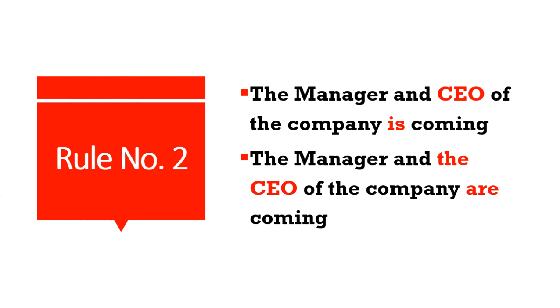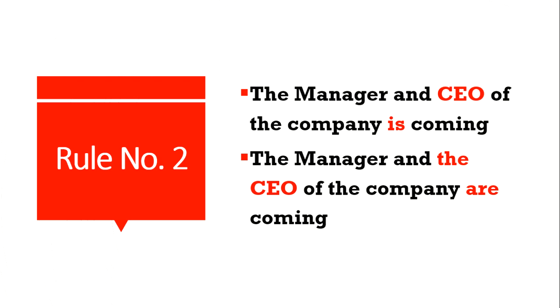There is no article in front of the subject CEO. So this simply means that both the manager and CEO of the company is the same person. One person has two different roles. He is the manager and he is the CEO. So this is a singular subject. In that case, we have to use only the singular verb.